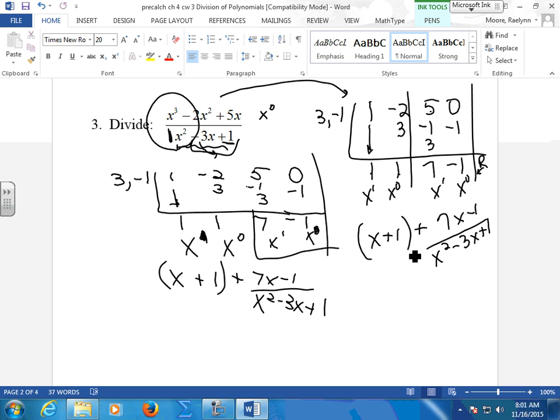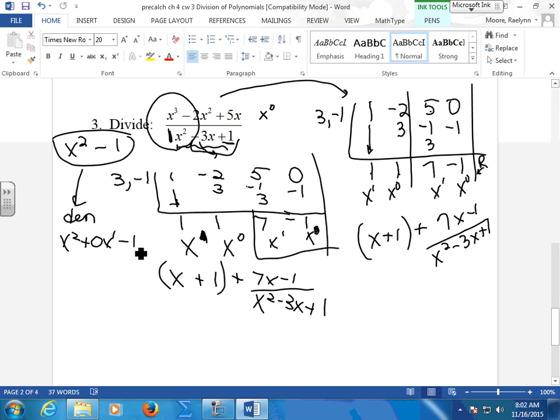Okay, this one takes a little while to get used to. You also need to be careful if they do this. If this is in your denominator, what term is missing from this? An x1. So I've got x squared plus 0x1 minus 1. My leading coefficient is 1.